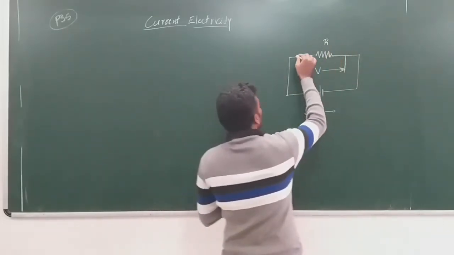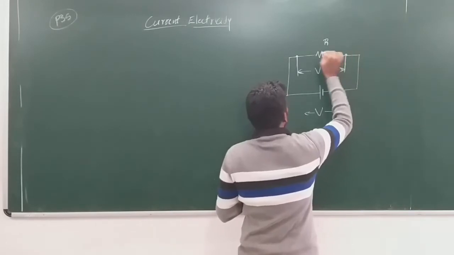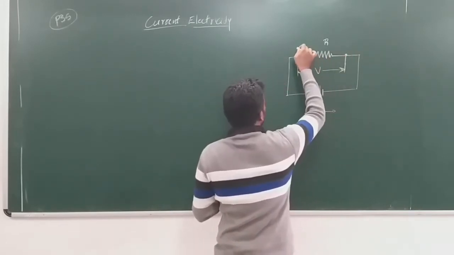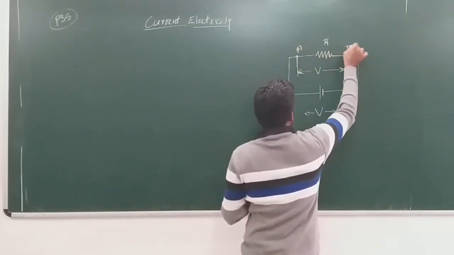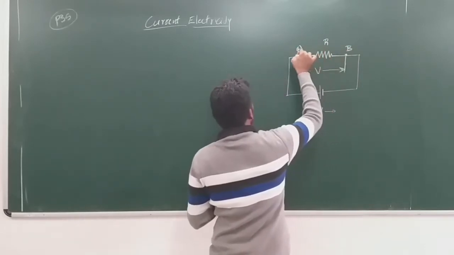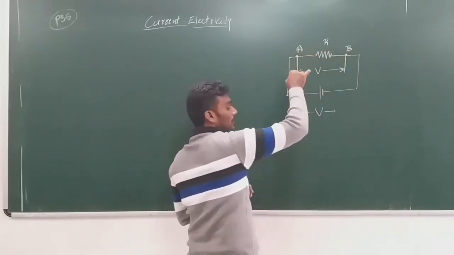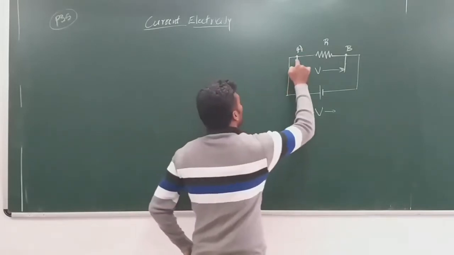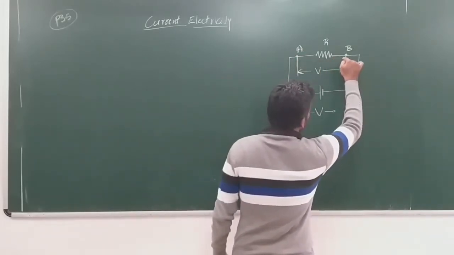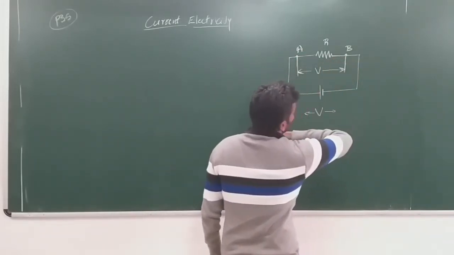And now let me take these two points and name this point as point A and this point as point B. Let VA be the potential at point A and VB be the potential at B.